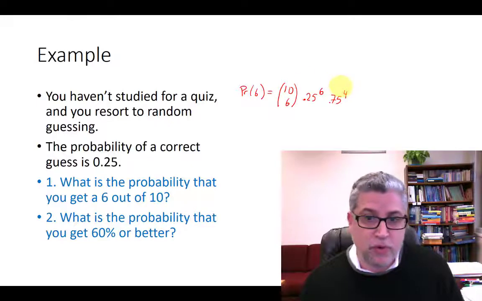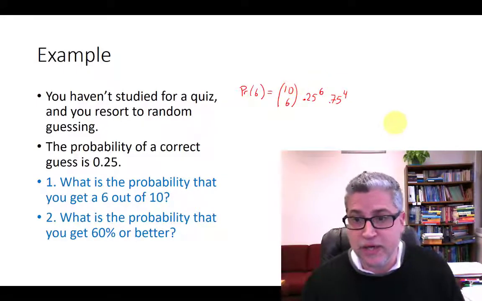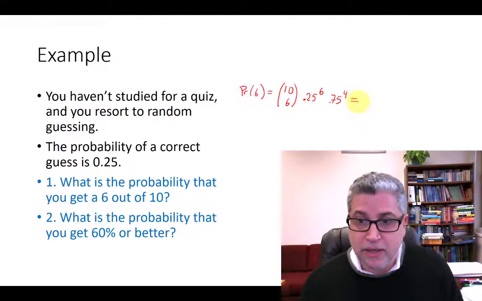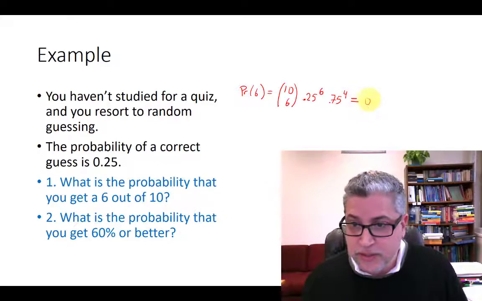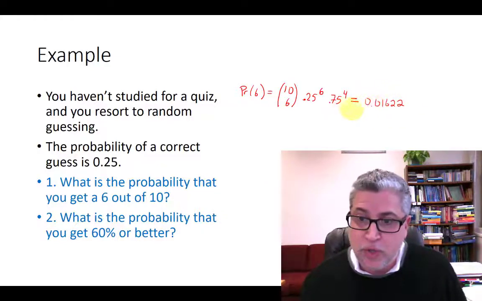So 6 plus 4 adds up to our 10. We can just key this into a calculator. After consulting a calculator, we get 0.01622, or in other words, 1.6%.